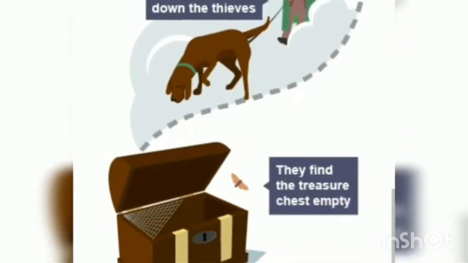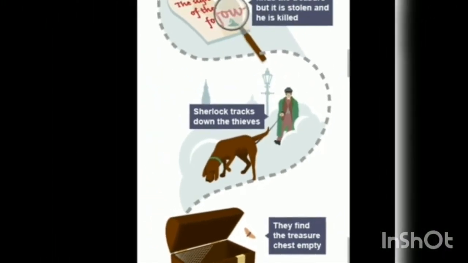And the last one is that Mary Morstan is left without the bulk of the Agra treasure. And we see John Watson falls in love with Mary Morstan, and it is revealed at the end that he proposed to her and she has accepted. That's the whole story of the novel.